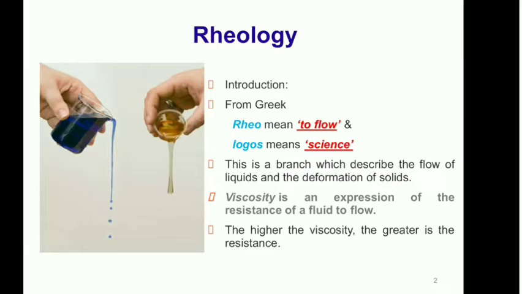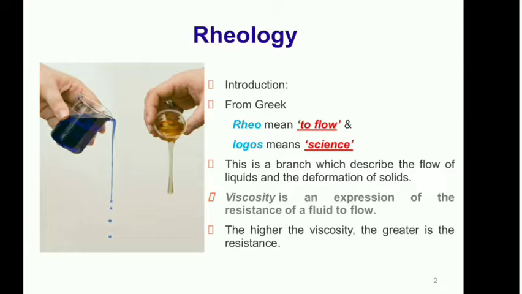Second, on the right hand side, the beaker is tilted by 180 degrees, nearly to the horizontal direction, and still the liquid is flowing very slowly. So what is your conclusion from this? The honey expresses more resistance to flow, and accordingly we can say honey is more viscous than the ink solution.